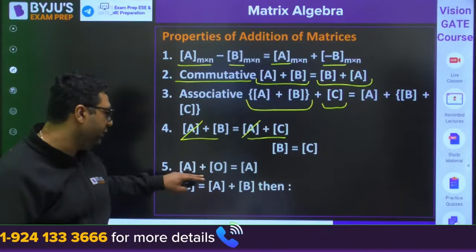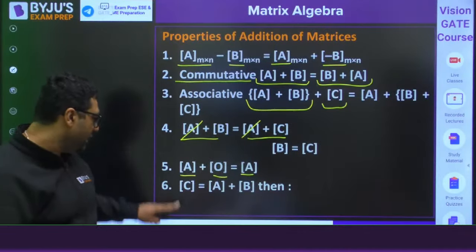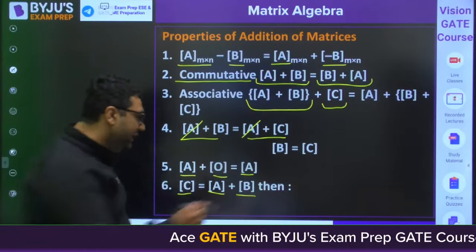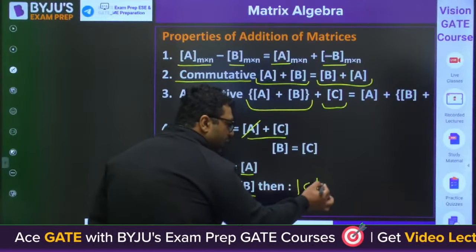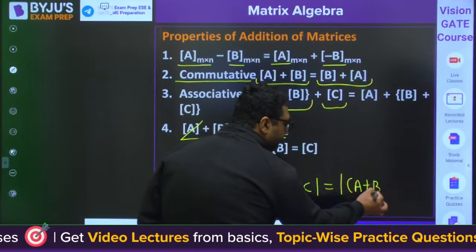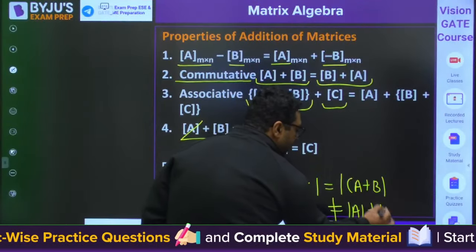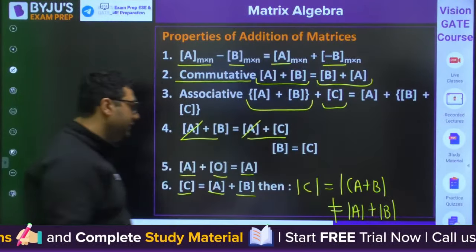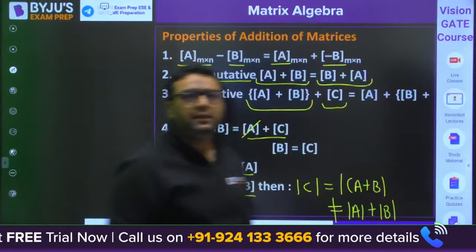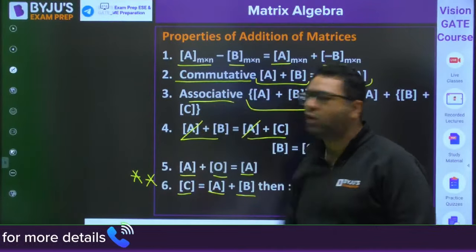Then, my dear, if you add a null matrix to a matrix, you will get the matrix itself. And if you have a matrix C equal to matrix A plus matrix B, then the determinant of C will be equal to the determinant of matrix A plus B. But you cannot write it as determinant of A plus determinant of B. So mind this, this is a very, very important point I wanted to tell you here. Is it clear? Yes. So it is associative, it is commutative.